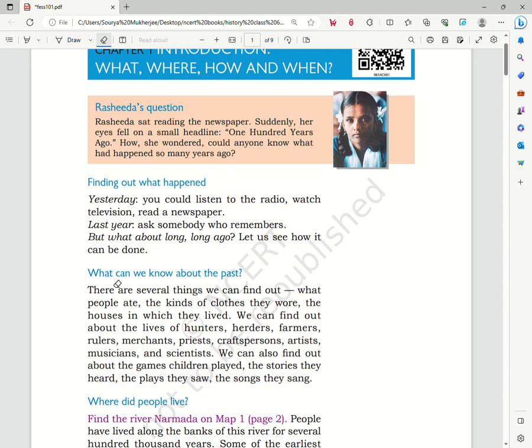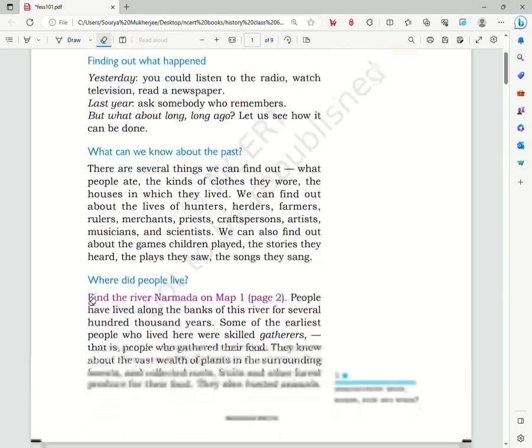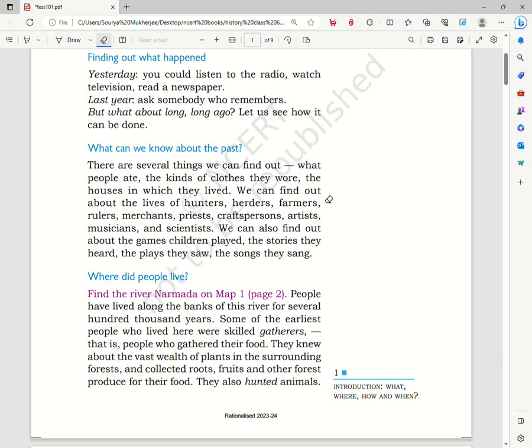In the section after that, What Can We Know About the Past, it talks about various things that we know about the past: the clothes that people used to wear, the type of food they ate, and the animals they hunted, if they were herders, that is animal herders, or farmers.